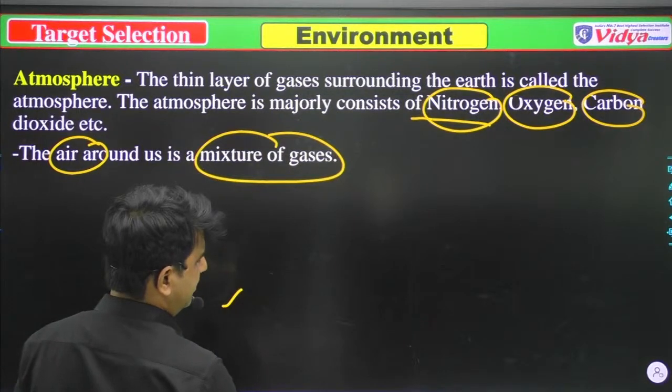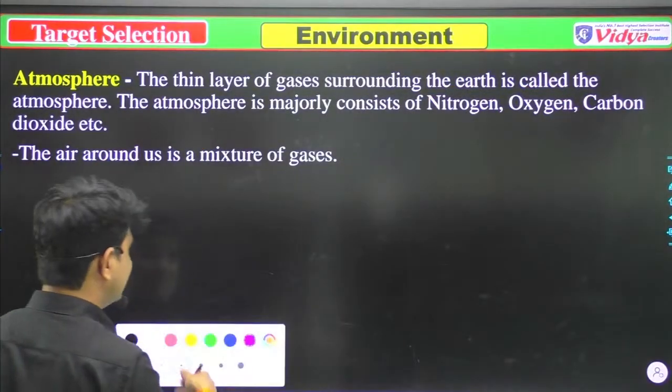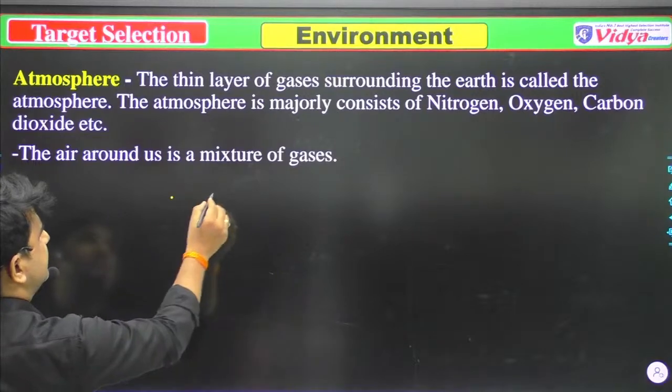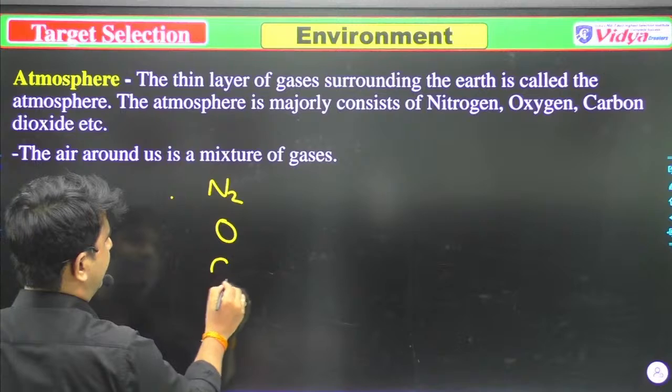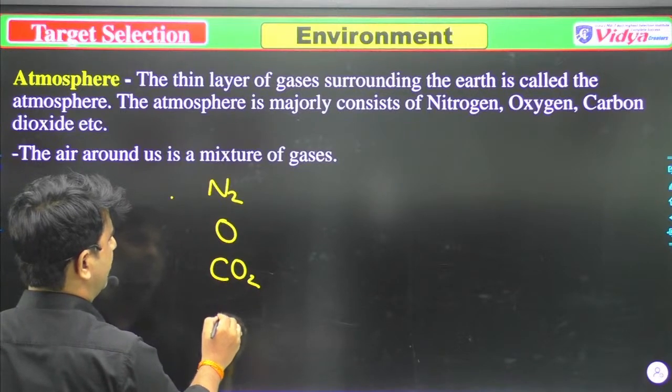The main gases are, first, nitrogen, then oxygen, then argon, then carbon dioxide.